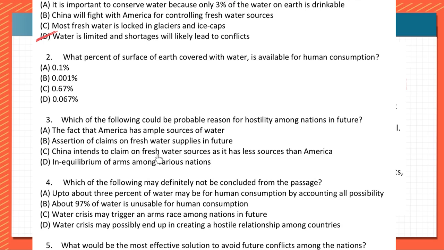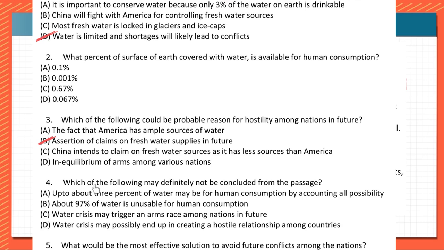Next, China intends to claim, they are not telling that. In equilibrium of arms, they are not mentioning about arms. So here it looks like B is the answer. Here there would be C or D. It looks like C, but they had given it as D. They had given it as D, but I feel it would be C only, because it will be lesser amount of water which would be available. But however, there is a conflict there.